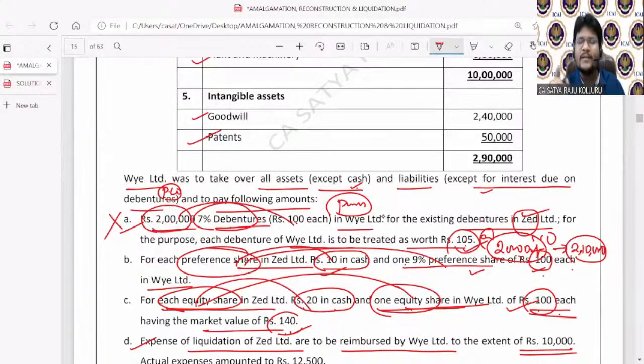Because all assets and liabilities are not taken over by the purchasing company, the first condition itself is violated. That's why we can simply treat it as amalgamation in the nature of purchase. In the books of the purchasing company, you need to adopt the purchase method. But the method of amalgamation is irrelevant in the books of the selling company. It is only relevant to provide accounting treatment in the books of the purchasing company.